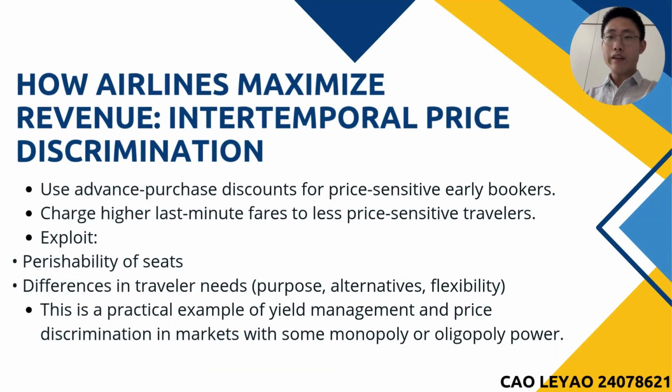To conclude, airlines use third-degree price discrimination as a form of yield management, aligning price with consumers' urgency, flexibility, and substitution possibilities. This strategy demonstrates how market segmentation and elasticity-based pricing can help monopolistic or oligopolistic firms extract maximum revenue from different customer groups.